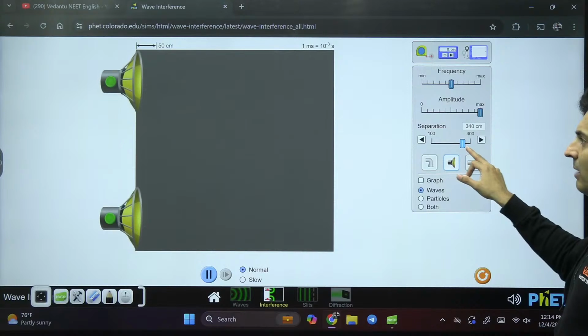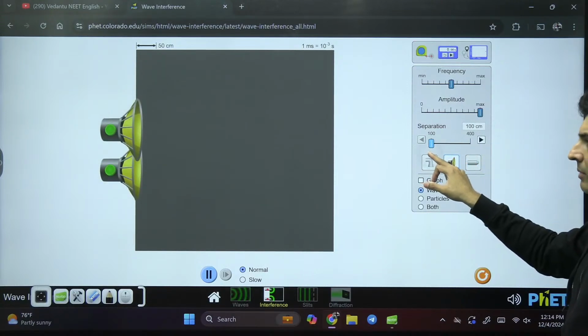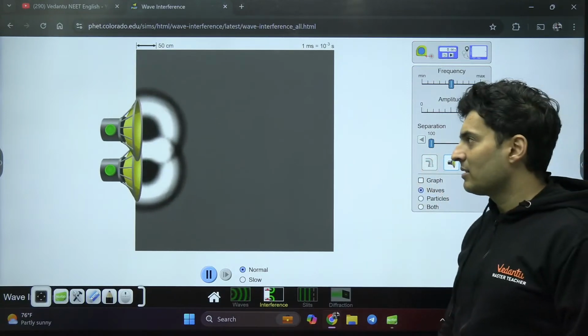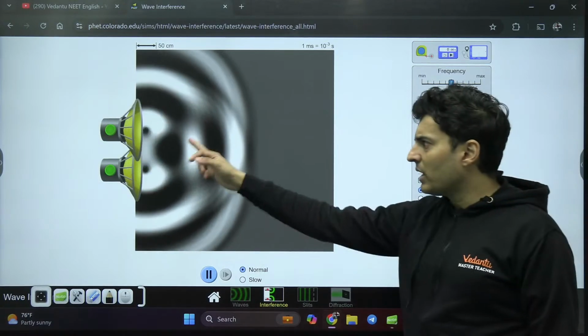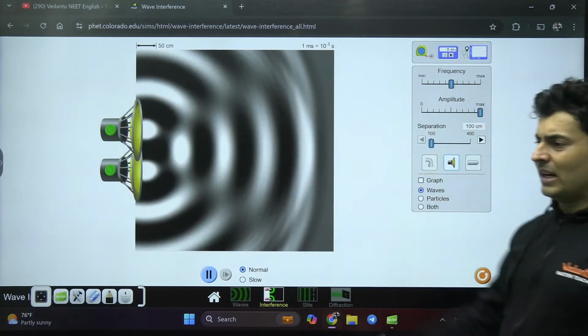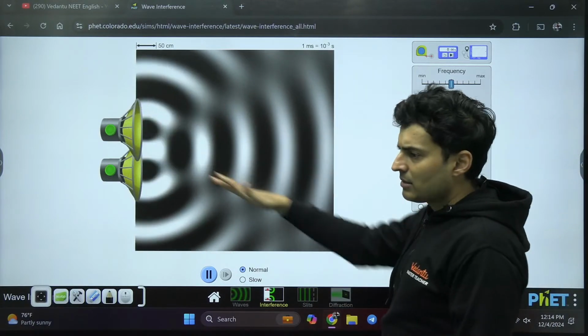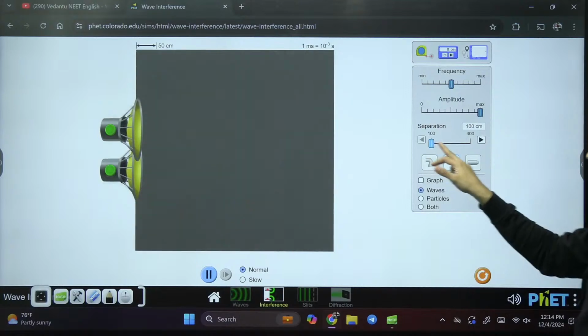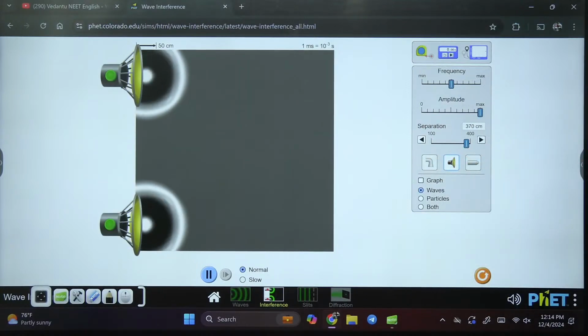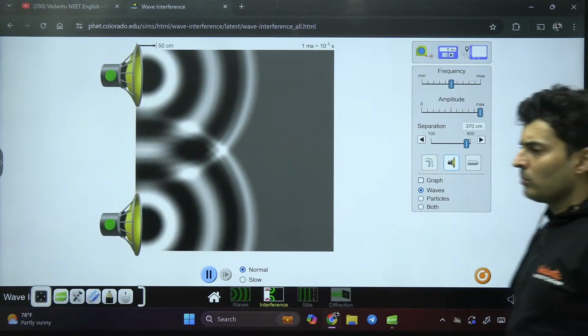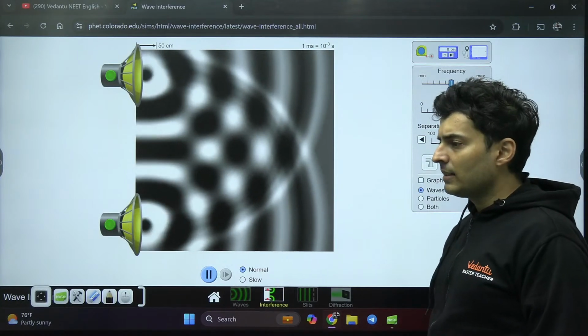We can separate them out or we can bring them close, and you can see how the interference patterns will change. Look at it. Now they are very, very close. Now the interference pattern is looking way, way different. I can see these lines making some angle. If I change this, you can see it is way, way different now. Observe how things change drastically.